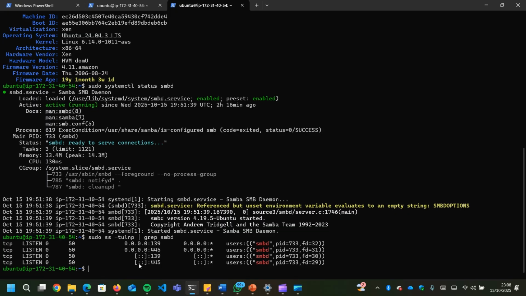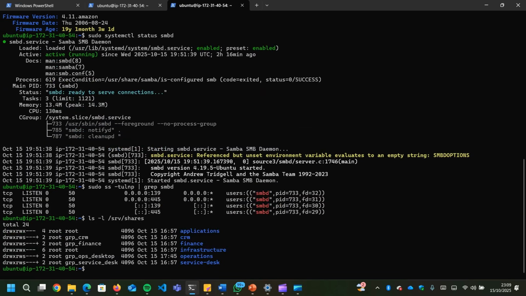The first step to show that is to show ls /srv/shares. So this is it. The /srv/shares holds the departmental folders, which we can see here.